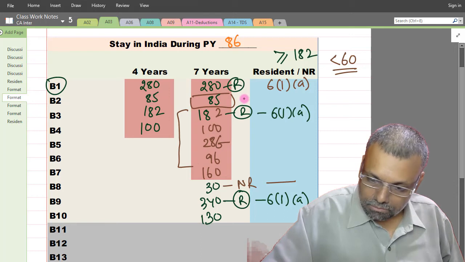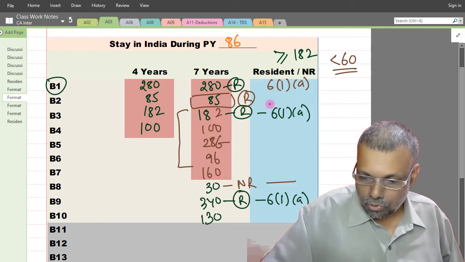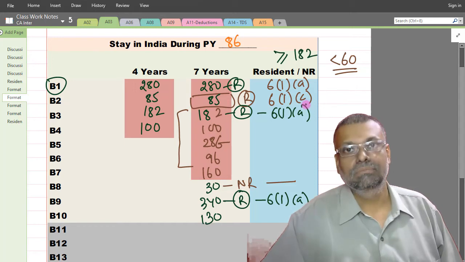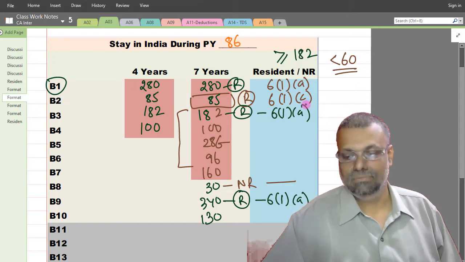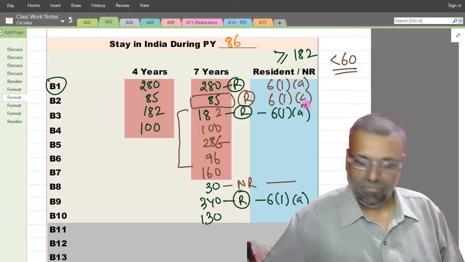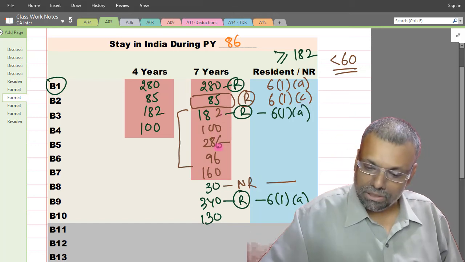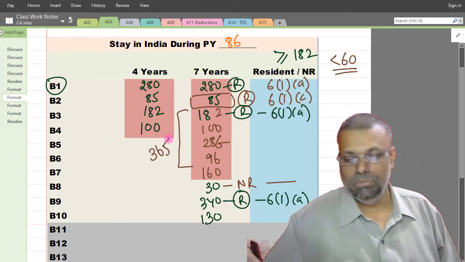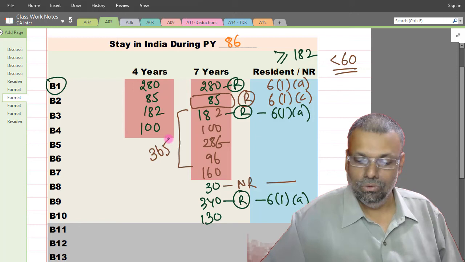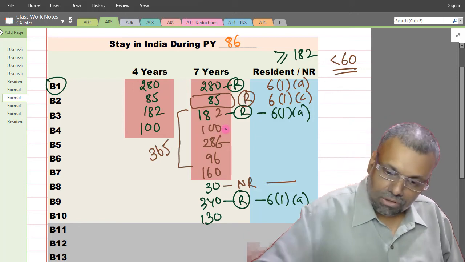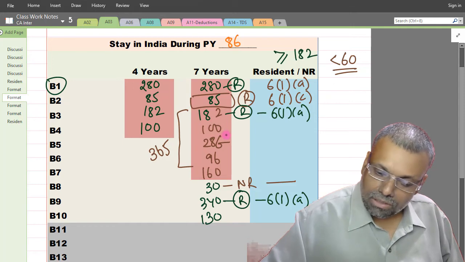In that case, you will become a resident by virtue of 6(1)(c). Because 182 plus 100 plus 286, naturally it is going to cross the limit of 365 days. So, you are resident.